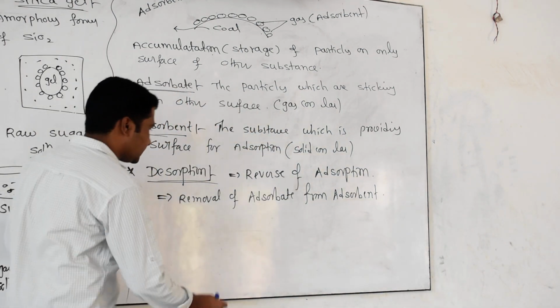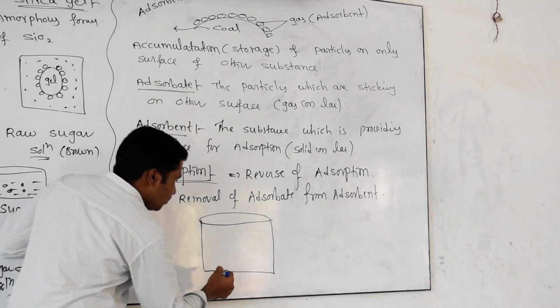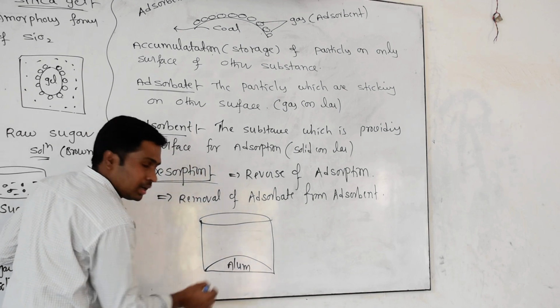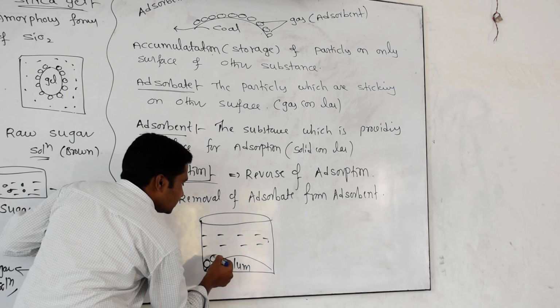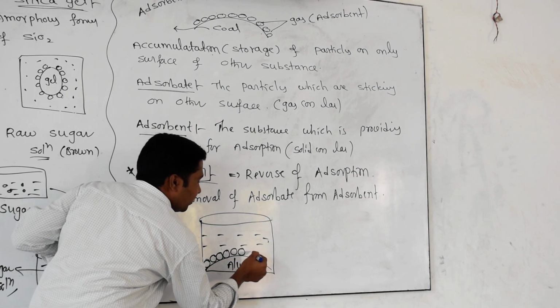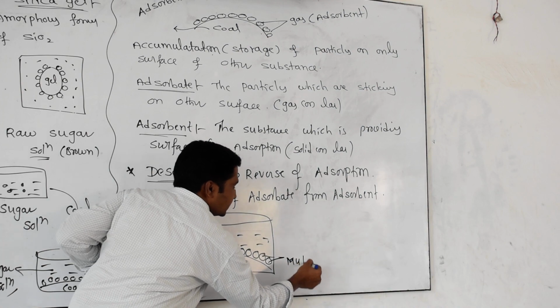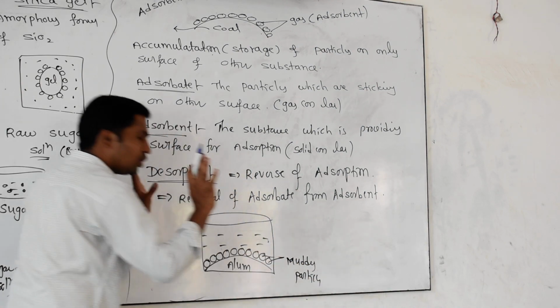I will give you one example. You already have the adsorption phenomenon, with alum. Here fresh water is there, but on the surface of the alum, muddy particles will be there. Yes or no? These are muddy particles. This is called adsorption.